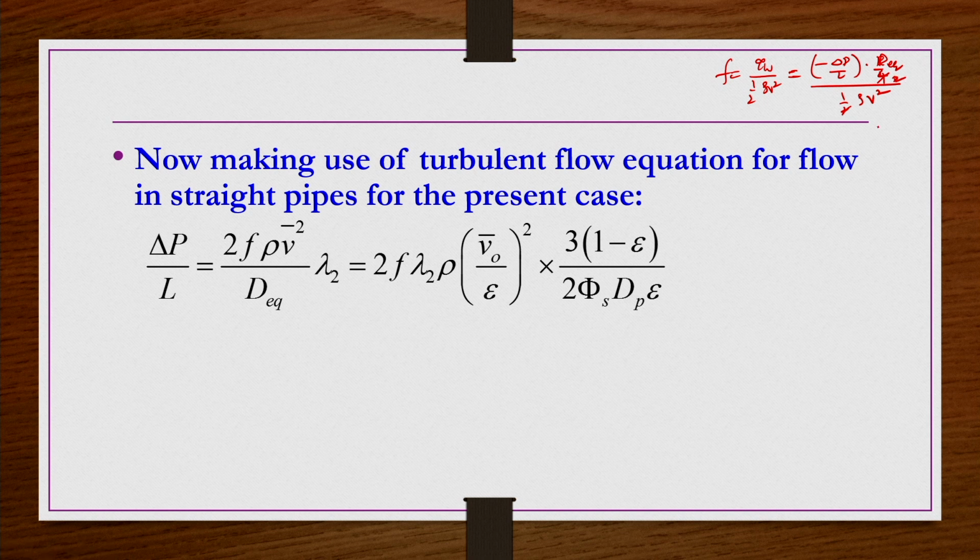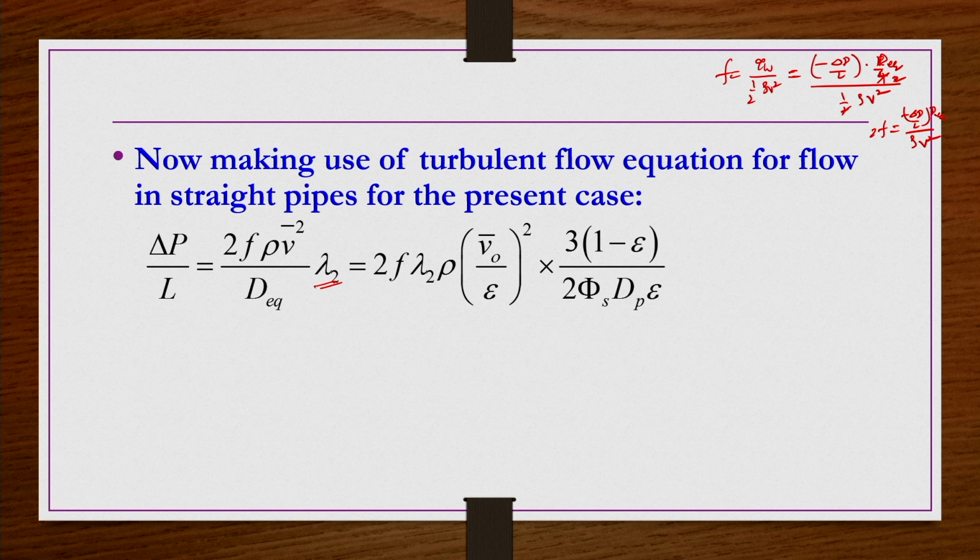So, then we have 2 f equals minus delta P by L times D equivalent divided by rho V square, or minus delta P by L equals 2 f rho V square by D equivalent. And then the tortuosity factor for an irregular packing that we have in the bed.